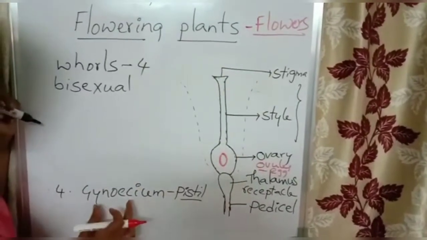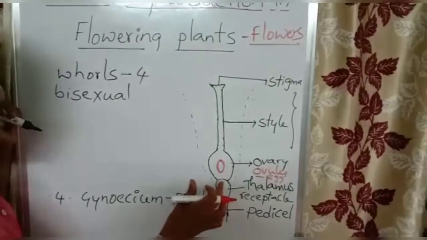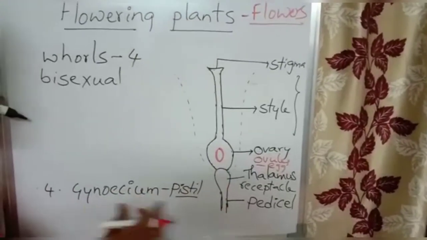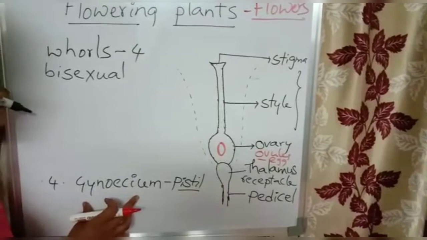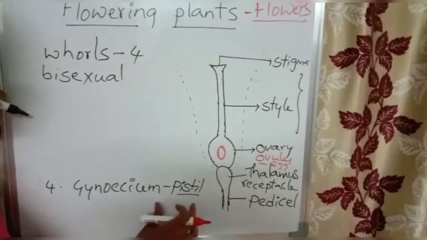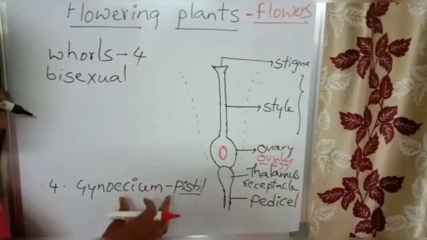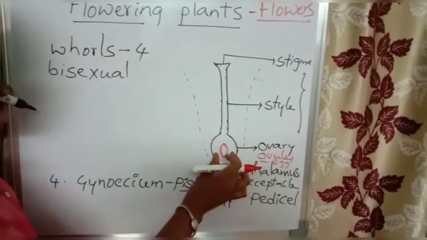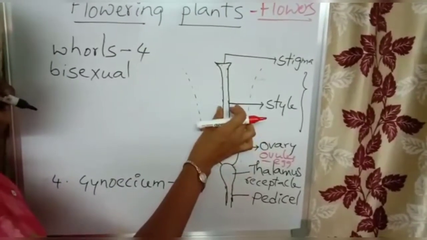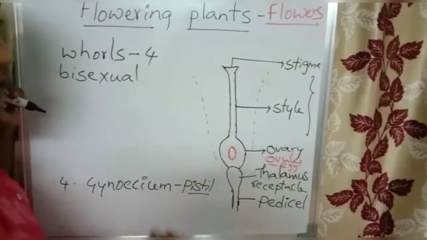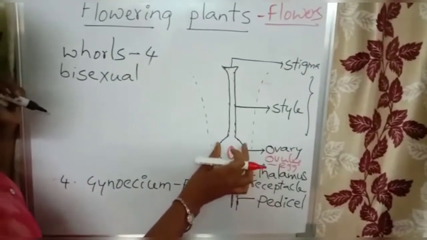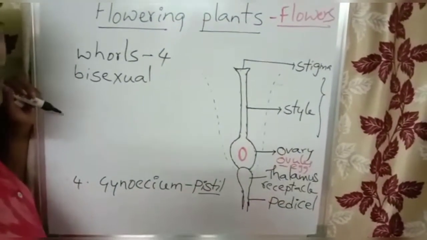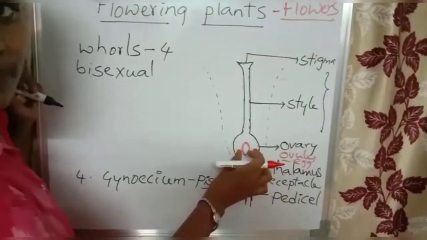So the innermost whorl, gynoecium, is present on the tip of the thalamus. Gynoecium is the innermost whorl. And what are the parts present in the gynoecium or pistil? The basal part is ovary, the middle part is style, and the tip is called stigma. What is the swollen part of the pistil? Ovary is the swollen part of the pistil. Where are the ovules? Inside the ovary, ovules are present.